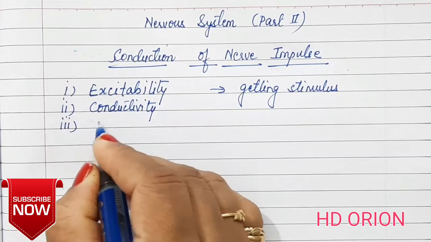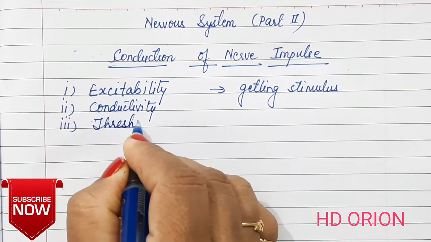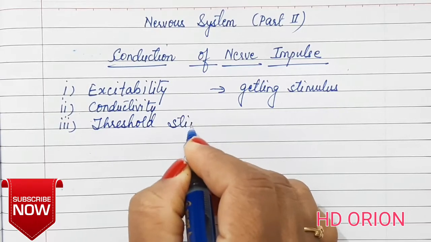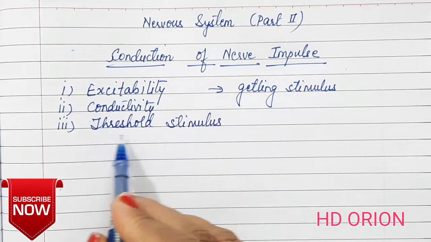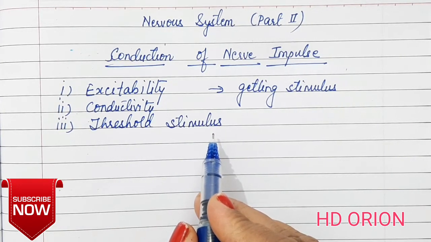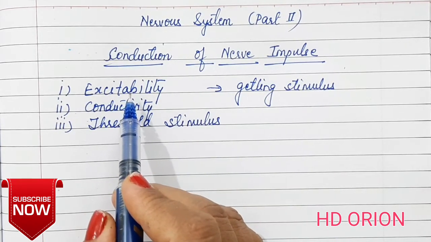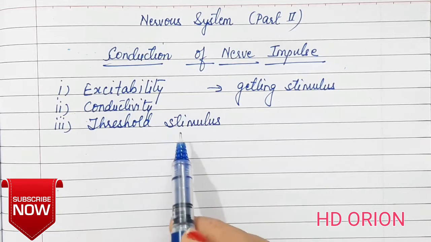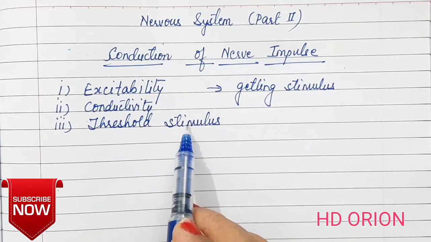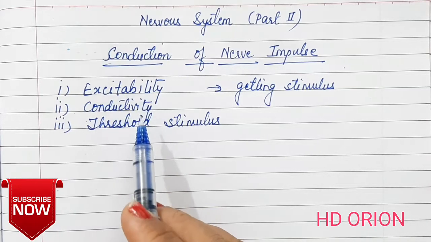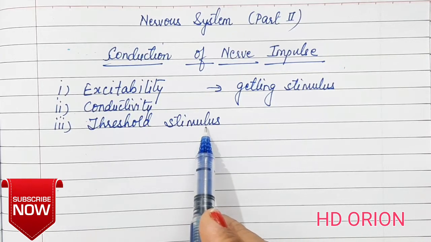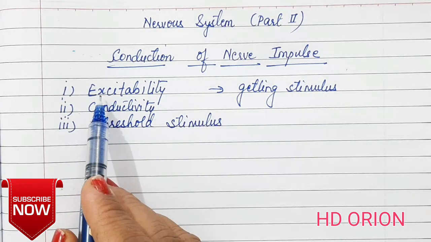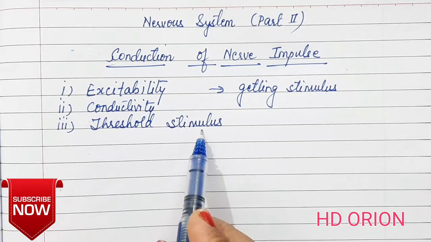Then, threshold stimulus. Now this word has the word stimulus, threshold stimulus. Now what is it? This means the minimum amount of stimulus which is required for excitability. It cannot be just any value. It should be minimum reaching to this threshold stimulus so that the neuron gets excited. So the nerve impulse will then carry on with the conductivity. So the minimum amount of stimulus which is necessary to bring excitement in the neuron is known as threshold stimulus.